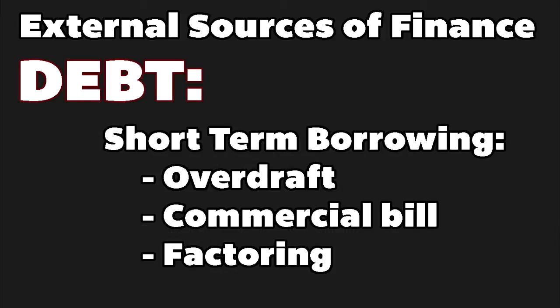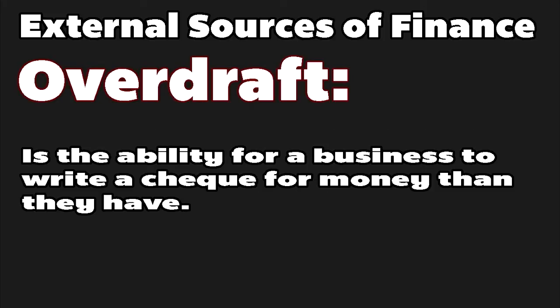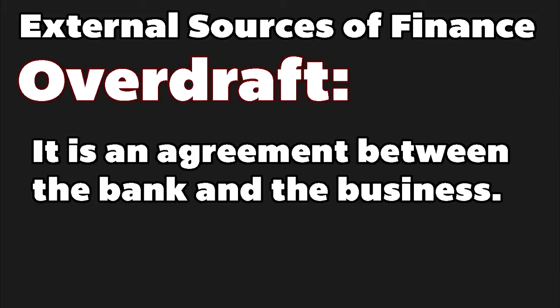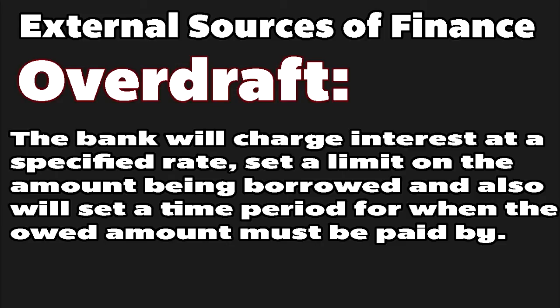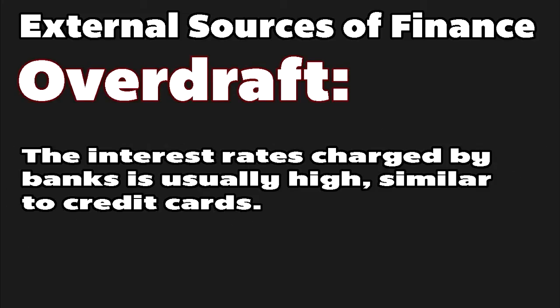The short-term borrowing sources of finance in the HSC Business Studies syllabus are overdrafts, commercial bills, and factoring. An overdraft is the ability for a business to write a check for more money than they have. This is an agreement between the bank and the business. The bank will charge interest at a specified rate, set a limit on the amount being borrowed, and also set a time period for when the owed amount must be paid by. The interest rates charged by banks are usually high, similar to credit cards.